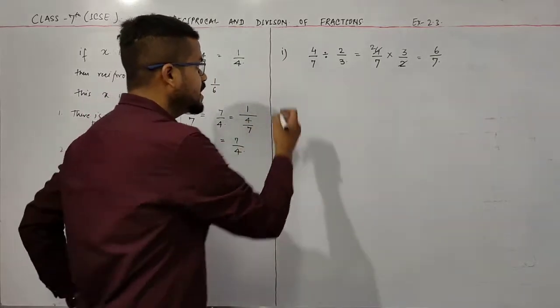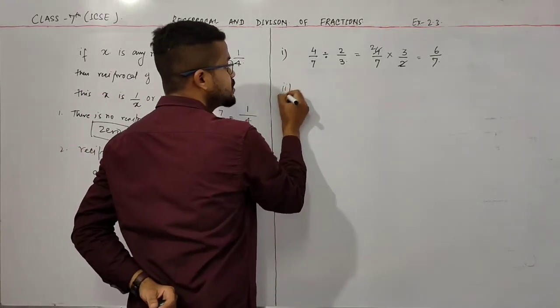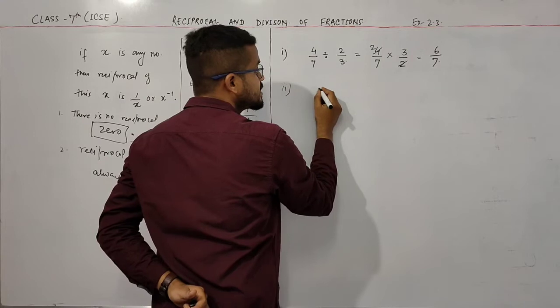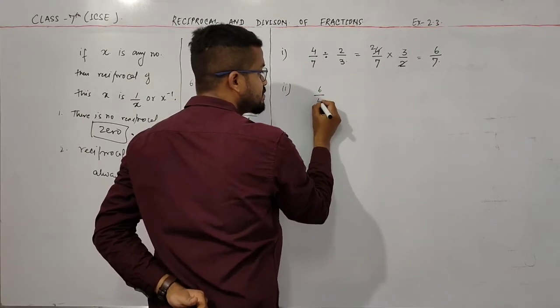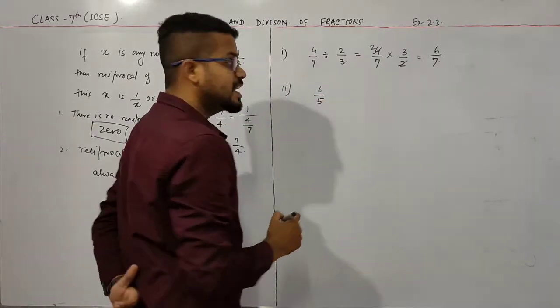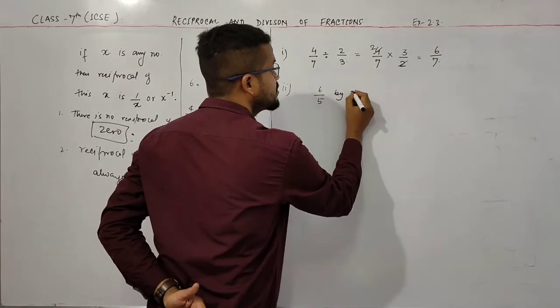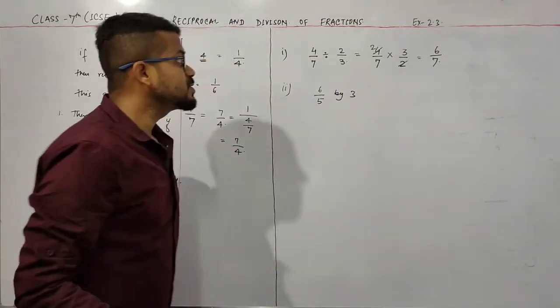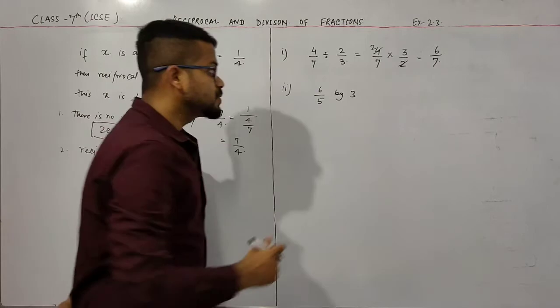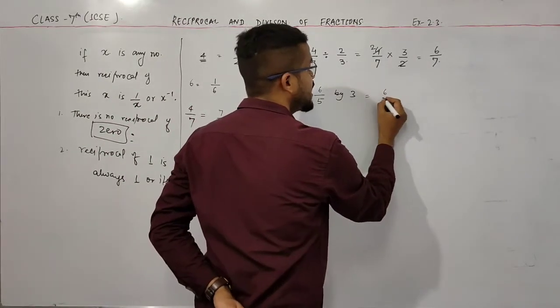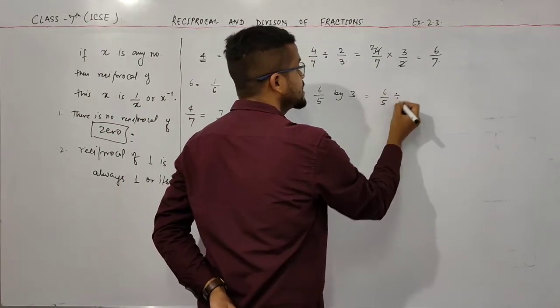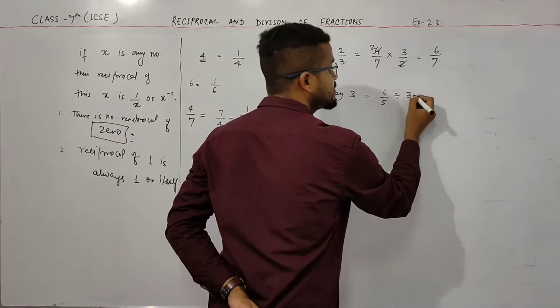Okay, if there is a question, if I write here 6 by 5 by 3, this by also means division. So firstly you have to write this in symbol form, 6 by 5 divided by 3.